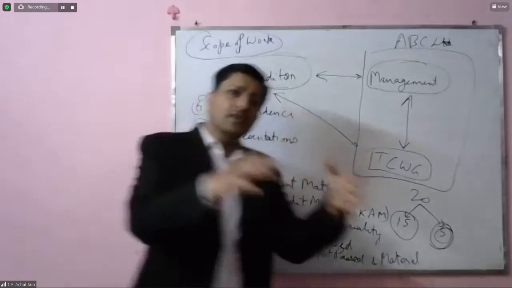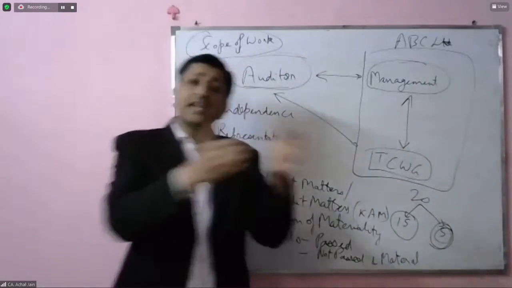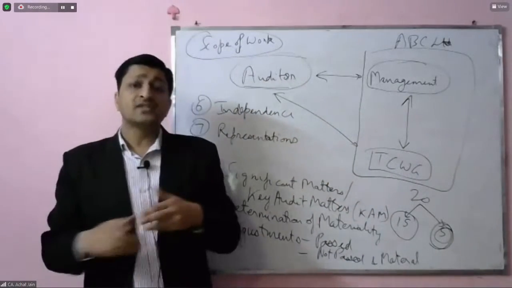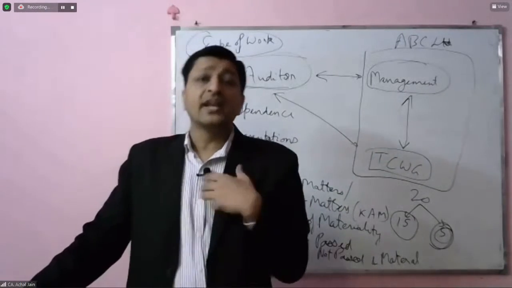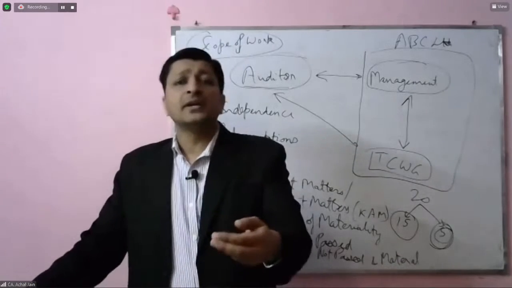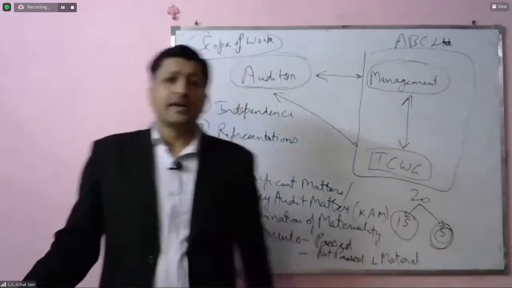That will also be a formal meeting, but other than the audit committee meeting. So therein again, the auditor will have discussions with the audit committee, and this frequency can also be required to be increased if there are any such matters which the auditor believes should be communicated to the audit committee before that meeting.